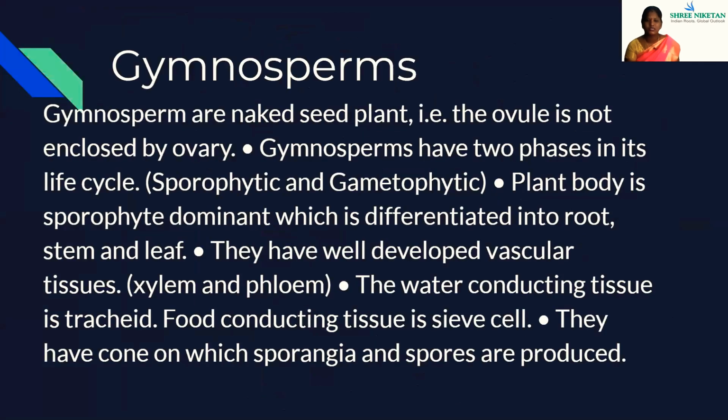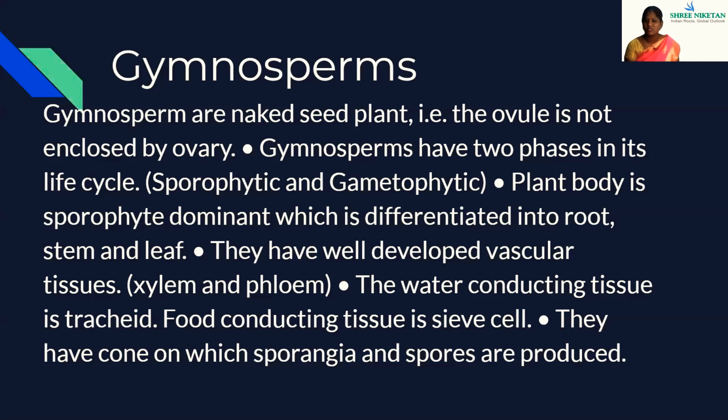Next, we are going to see about the gymnosperms. Gymnosperms are naked seed plants, that is, the ovule is not enclosed by an ovary. Gymnosperms have two phases in their life cycle, one sporophytic and another gametophytic. The plant body is sporophyte dominant, differentiated into root, stem and leaf. They have well-developed vascular tissues, which are nothing but xylem and phloem.